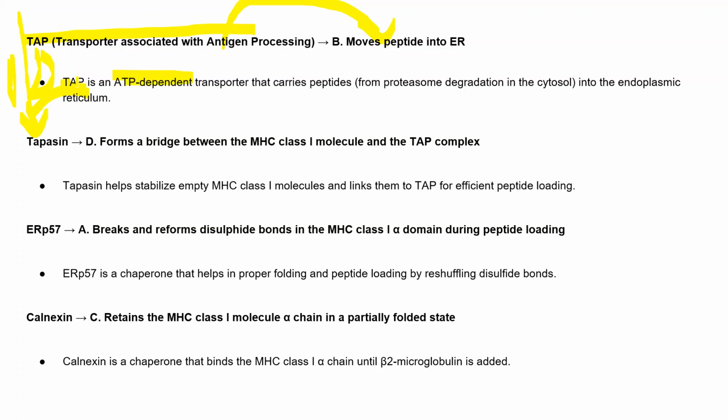So it is an ATP dependent transporter that carries the peptide from the proteasome degradation in the cytosol into the endoplasmic reticulum. Next is tapasin. Mostly what tapasin does is stabilize the empty MHC class 1 molecule and then link it to the TAP so that efficient peptide loading can happen.